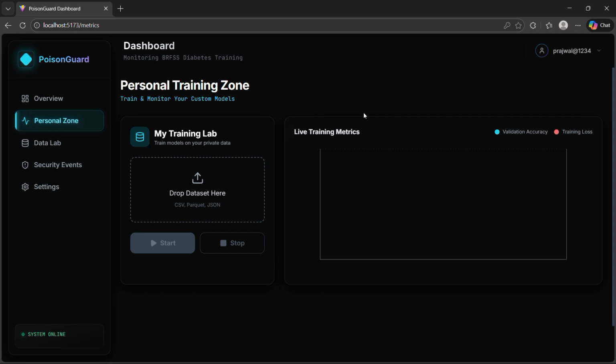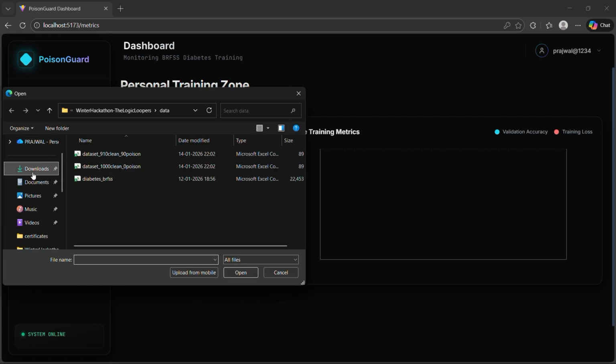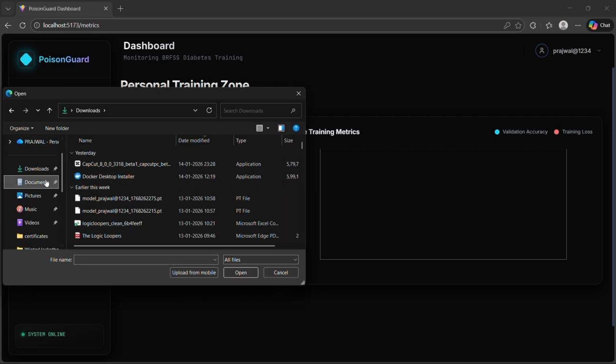Imagine you are a company which predicts something like heart related diseases using patient records. First, you will come to our platform and go to the personal zone. You will put your data set here, like your heart data set. Now I'll show you the real implementation, you'll put the heart data set here.